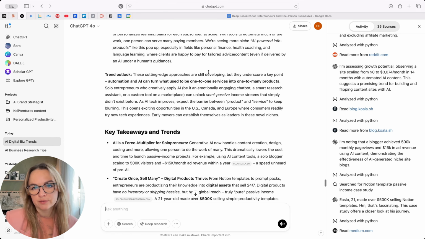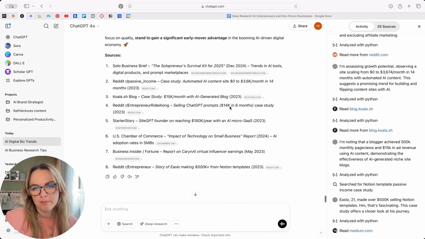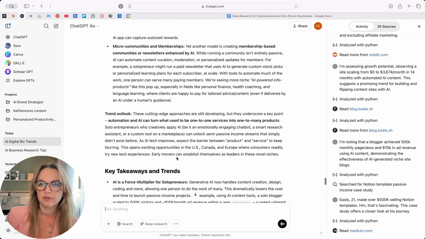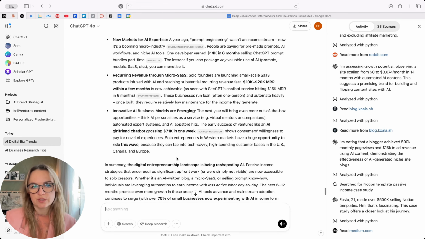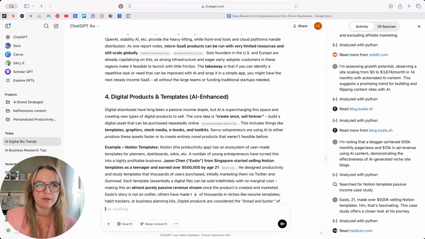Trend outlook. I'm very happy with these results. And I'm also very happy again that it provides the sources. I love the structure. Again, comparing ChatGPT and Perplexity, I'm a big fan of this output style. So it makes sense to me. It's much easier to digest for me.